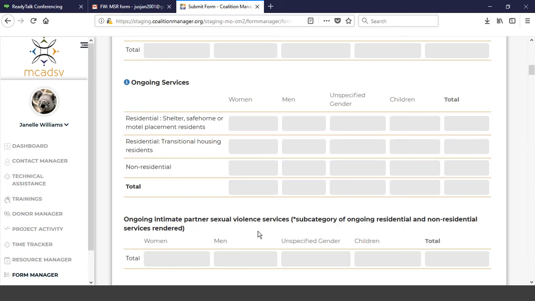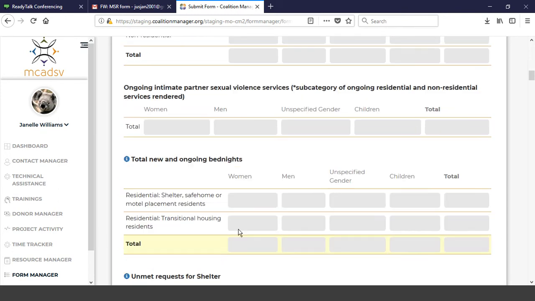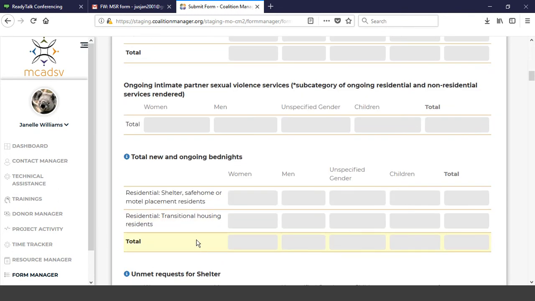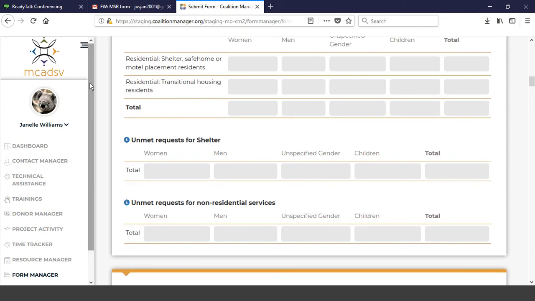Same with ongoing intimate partner sexual violence. Again, there hasn't been a change except the totals on the end. And then total number of new and ongoing bed nights, that hasn't changed either, except once again, got some totals here. Please make sure you are capturing unmet requests for shelter and unmet requests for non-residential services. And again, I think the only difference is there's the total section.